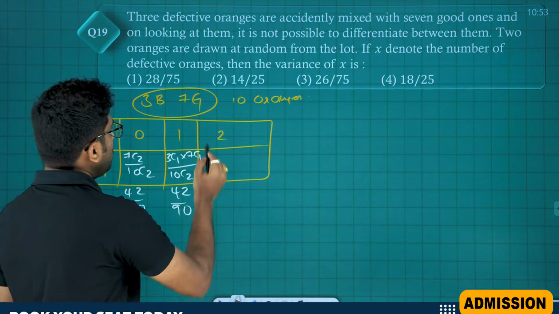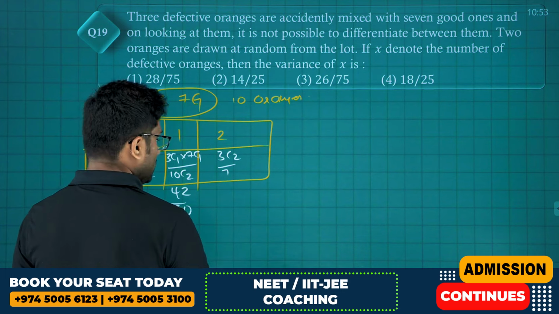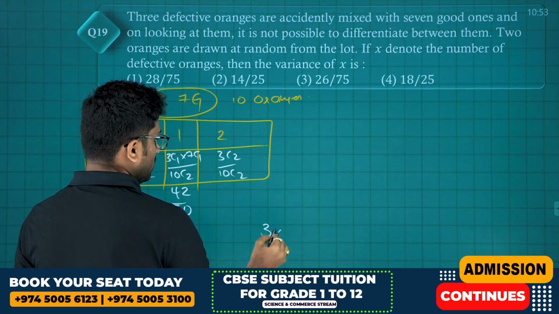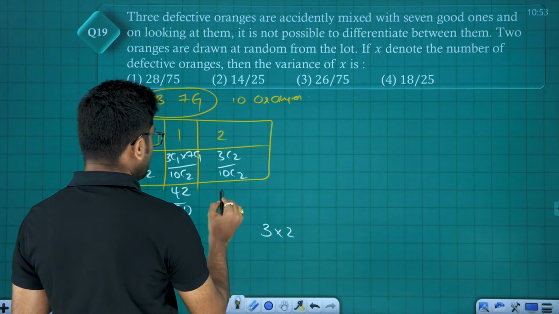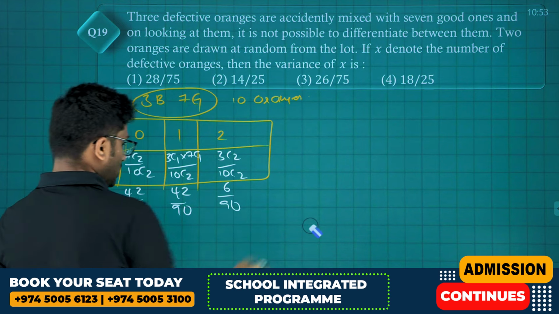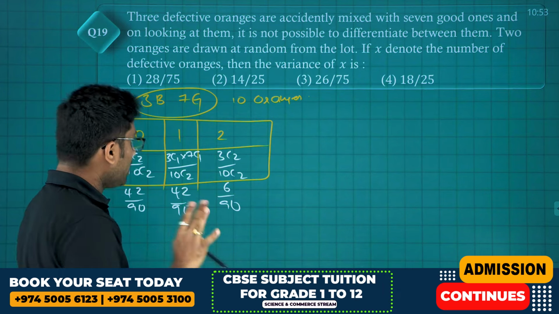Next, 3C2 divided by 10C2, which is nothing but 3 into 2, which is 6 divided by 90, friends. Okay, sum of the probabilities should be 1. 42 plus 42, 84, 84 plus 6, 90 by 90, which is 1.